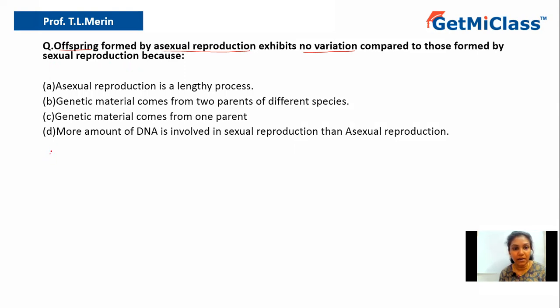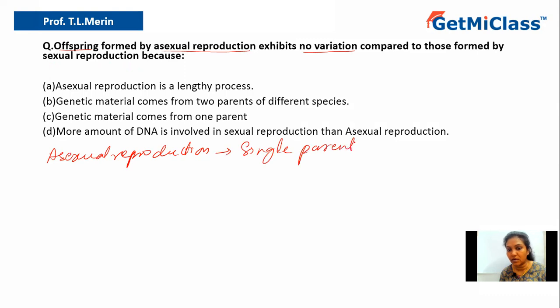So what do you mean by asexual reproduction? Asexual reproduction is a type of reproduction where a single parent is involved. From the single parent itself, it will produce offspring, and these offspring will have the same genes as that of the parent.